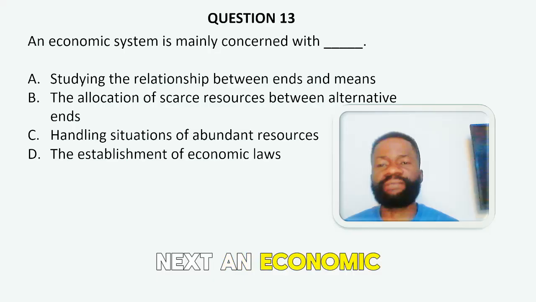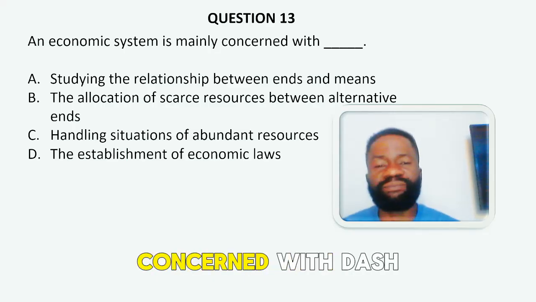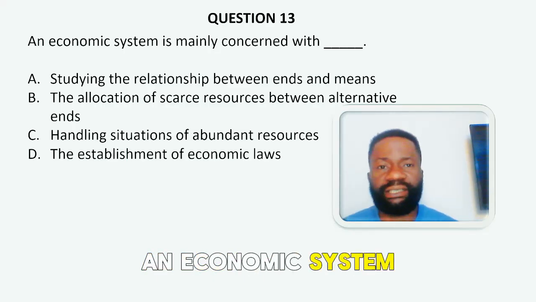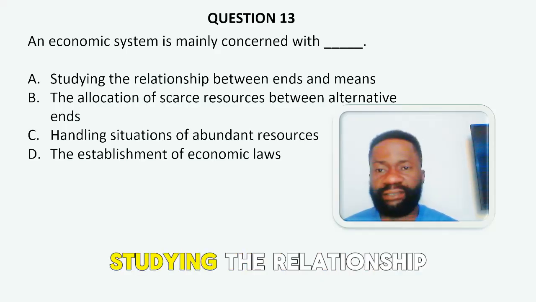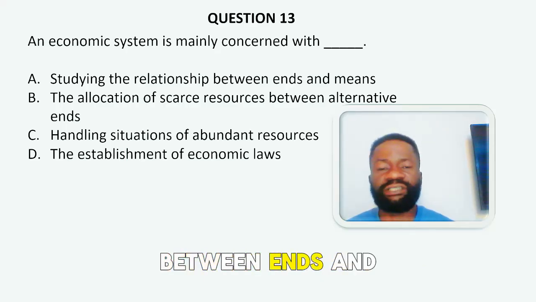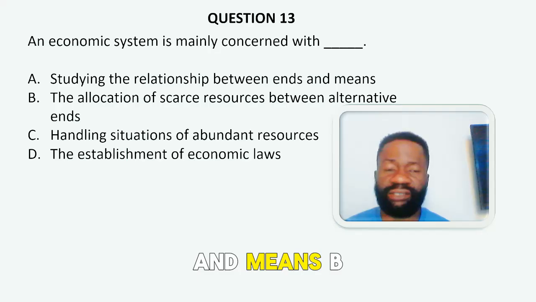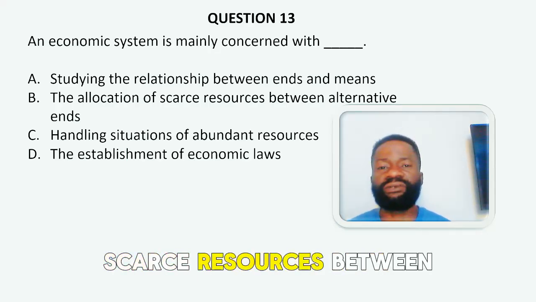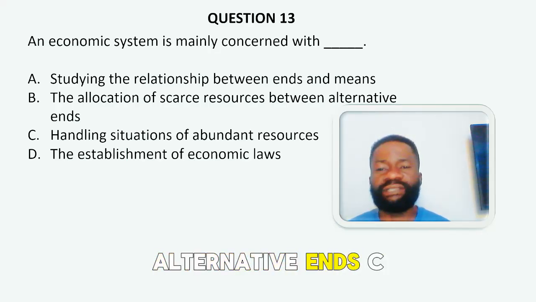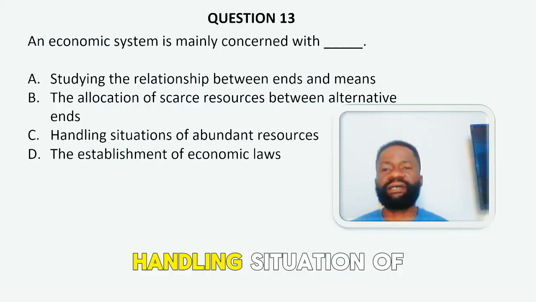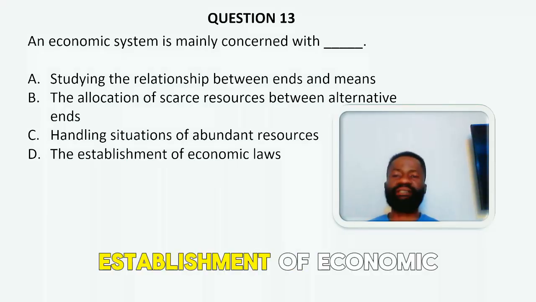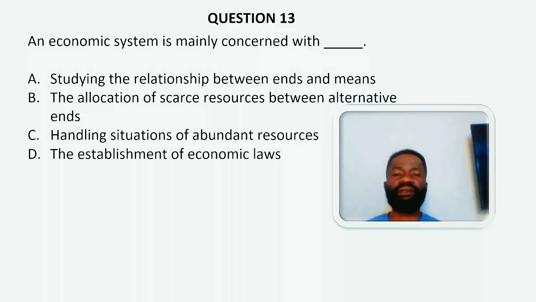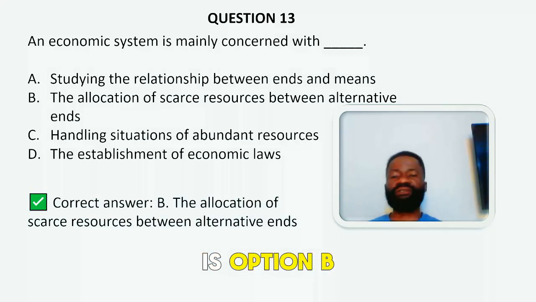Next, an economic system is mainly concerned with dash. A. Studying the relationship between ends and means. B. The allocation of scarce resources between alternative ends. C. Handling situation of abundant resources. And D. The establishment of economic laws. The correct answer to the question is option B.